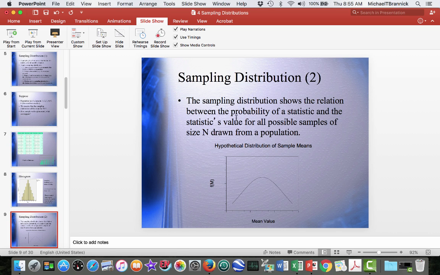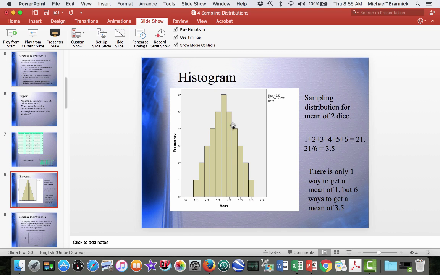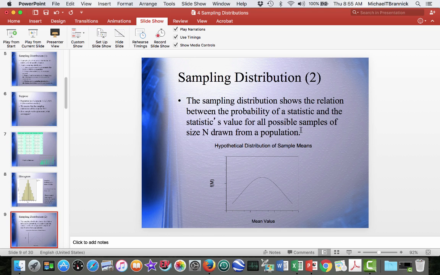The sampling distribution shows the relation between the probability of a statistic and the statistic's value for all possible samples of size n drawn from a population. So in words, that's what I just showed you here. So here's the probability for all possible outcomes.